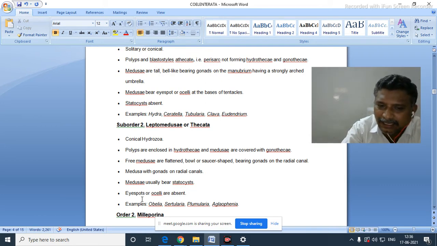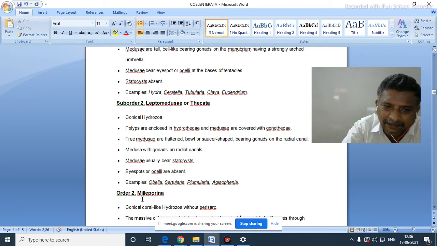Examples: Obelia, Sertularia, Plumularia. All these are the examples for the suborder Leptomedusae or Thecata.